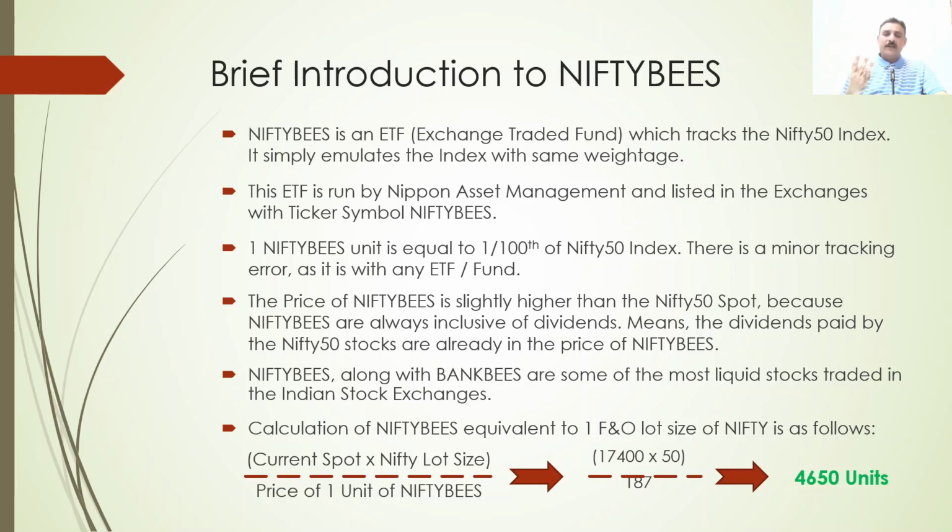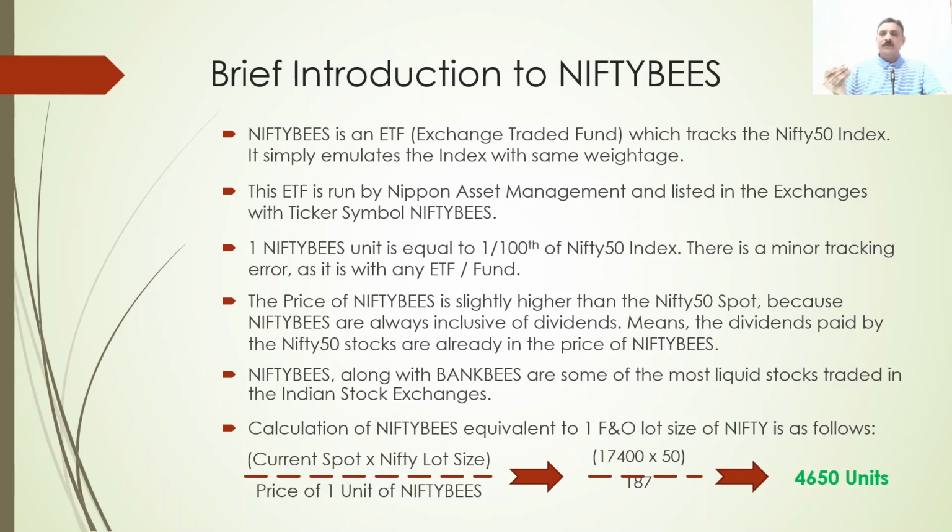Futures are available only for the current month, near month and far month. So current month is this month, next month, and the far month is after 2 months. Only 3 contracts, 3 series, are available at any point of time.